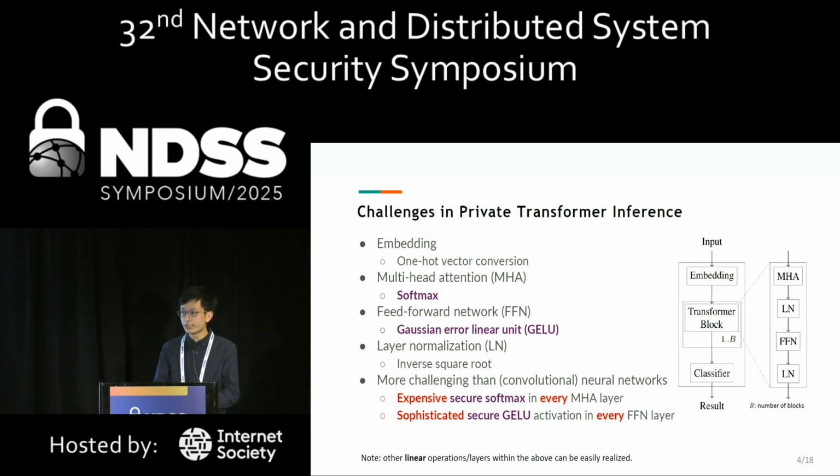Compared to traditional convolutional neural networks, a transformer includes an expensive secure softmax operation in every multi-head attention layer, and the complicated secure GELU in every feed-forward network layer.